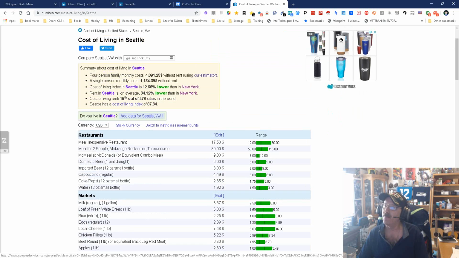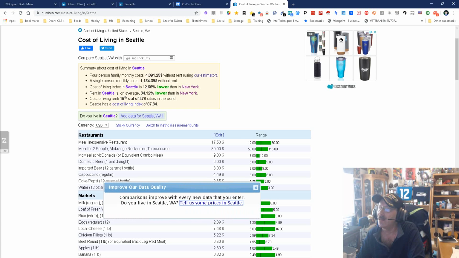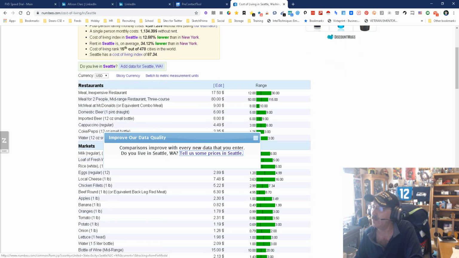Initially, we get this. Okay, four-person family monthly cost is about $4,091 without rent using our estimator. A single-person monthly cost is about that. The cost of living in Seattle is 12.66% lower than New York. Rent in Seattle is also lower than New York. Cost of living is 15th out of 478 cities in the world. Seattle cost of living index is 87.34. Okay, well, let's see what we got.